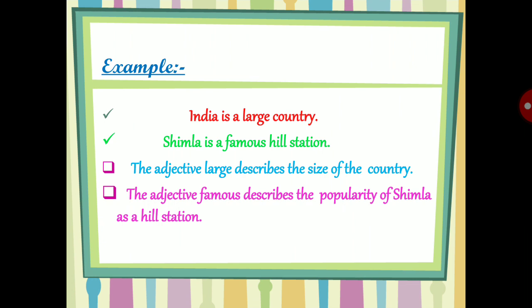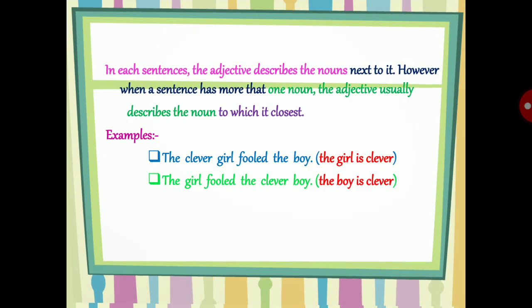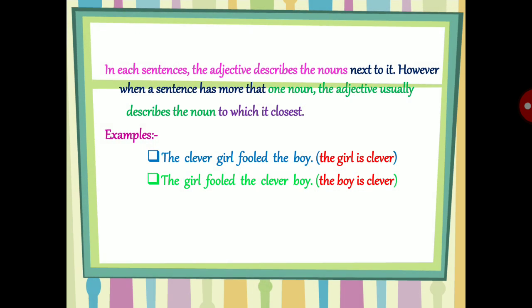What does it describe? It describes the popularity of Shimla as a hill station. Okay, got it, everyone? Now see, in each sentence, the adjective describes the noun next to it.